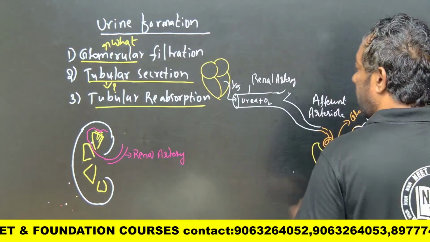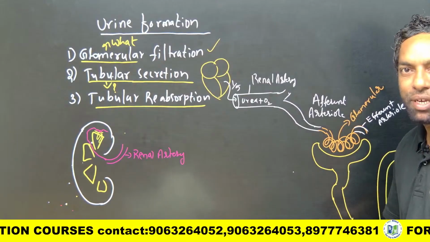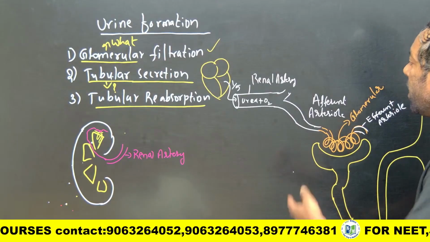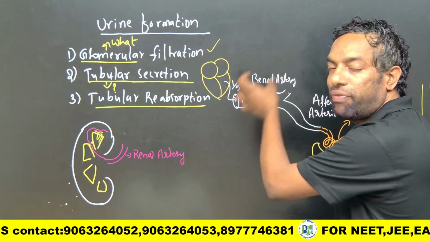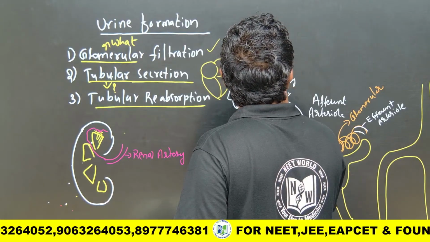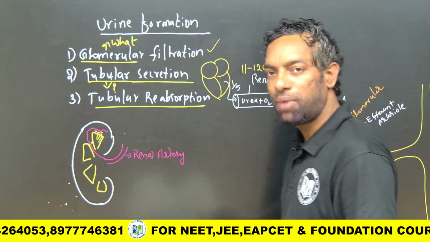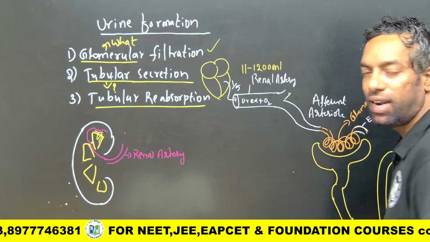So guys, the first step is glomerular filtration. They filter one-fifth of the blood, meaning about 1100 to 1200 ml of blood they can carry and filter.